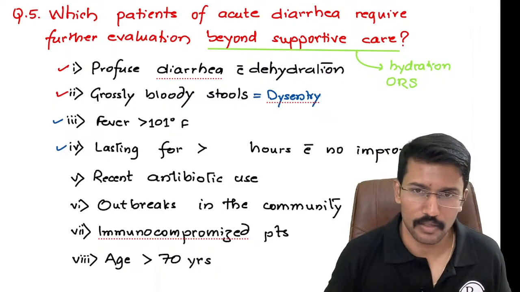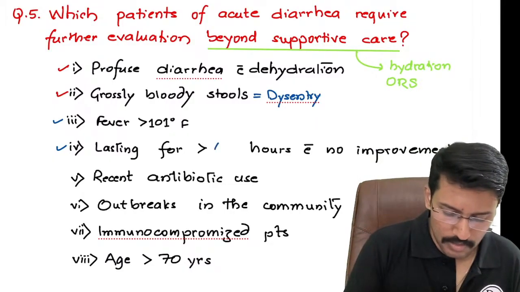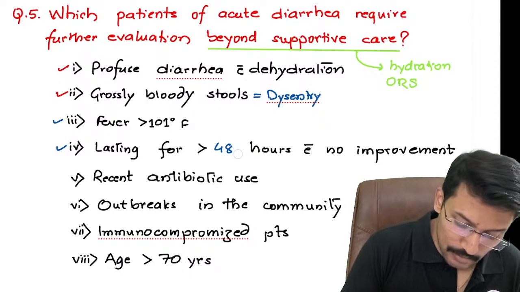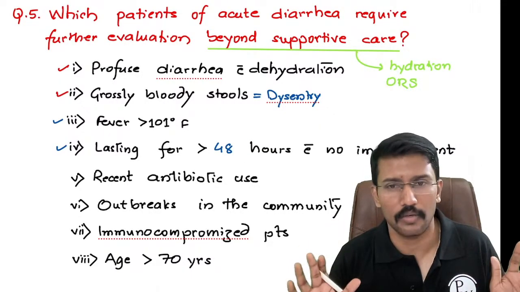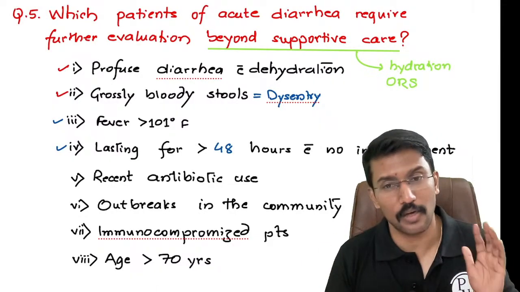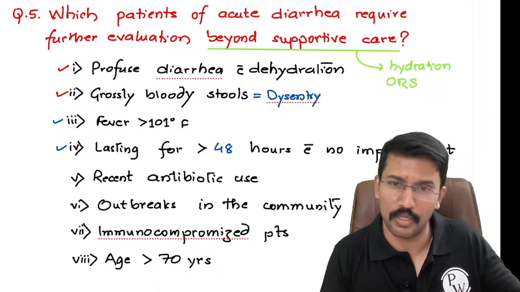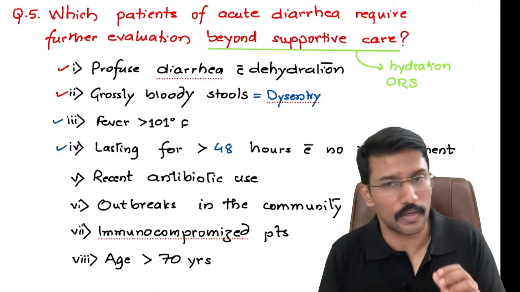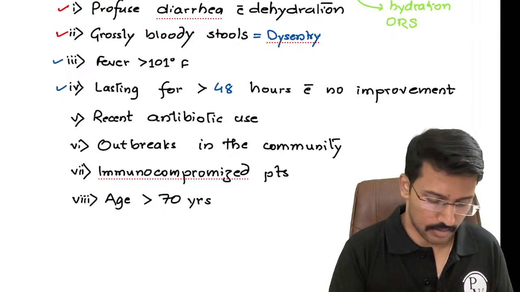Okay. Then the majority of the patients who develop loose stools start improving within 1 or 2 days. Like, I started loose stools today, by tomorrow mostly I will be better. But when loose stools last for more than 48 hours without showing any signs of improvement, see, if it is improving, well and good, I don't need to do any further investigation, I don't need to give you antibiotics. But 48 hours have passed since the onset and it is not showing any signs of improvement. Yesterday also the patient had 20 frequency, today also he has 20 frequency, tomorrow also the frequency is 20, no signs of improvement. Such cases would require further evaluation.